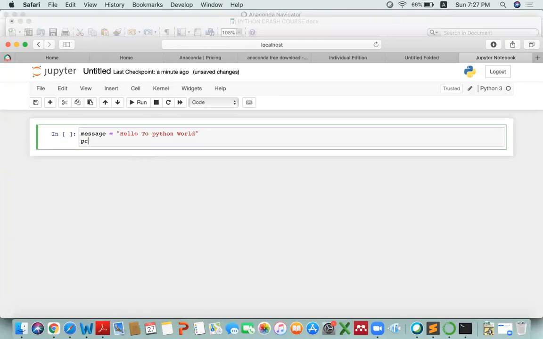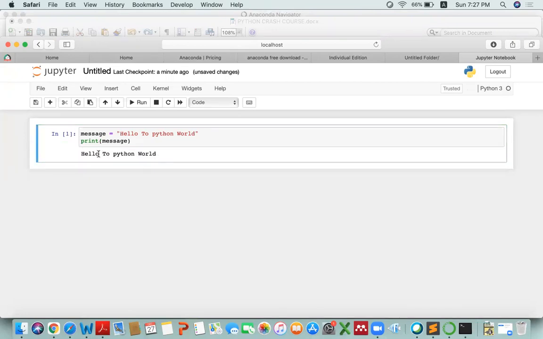After that, I will print this message on screen. To print this message, I'll simply type print, and then I will pass this message value in it. To run it, I will use Control and Enter. It has shown the output here: hello to Python world.